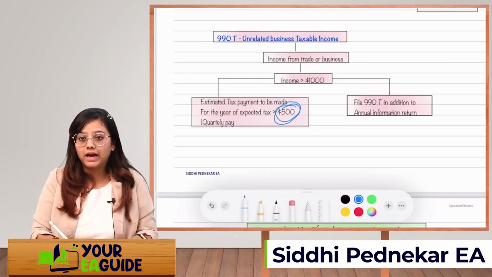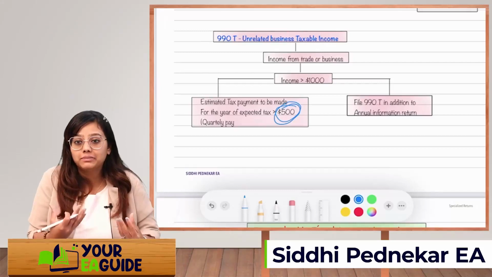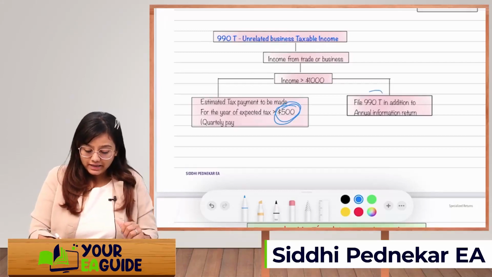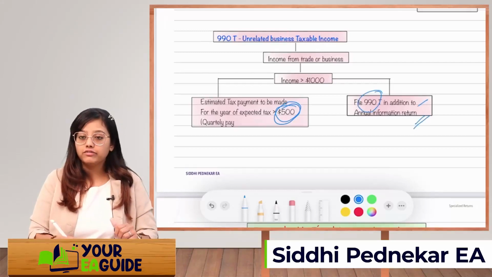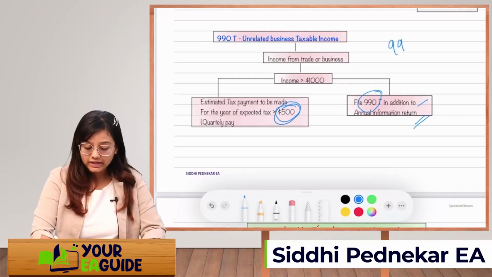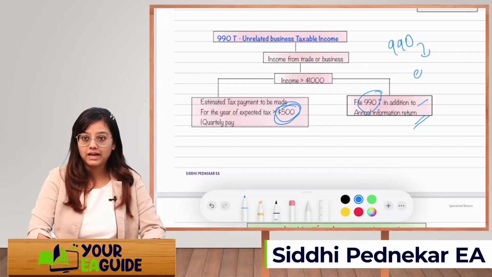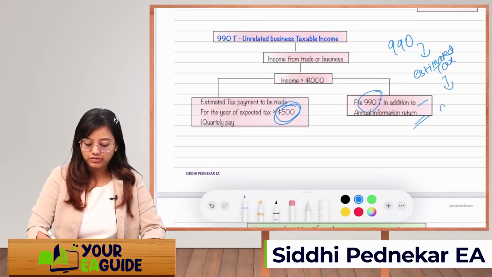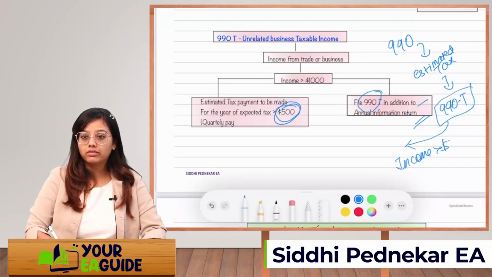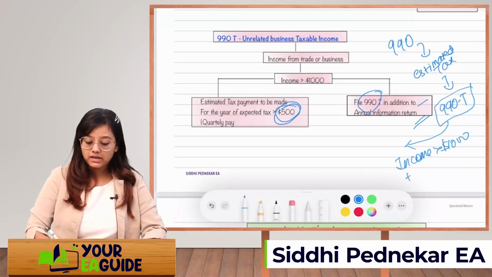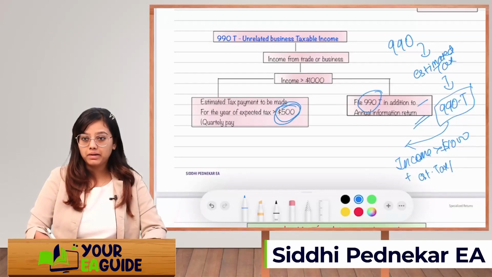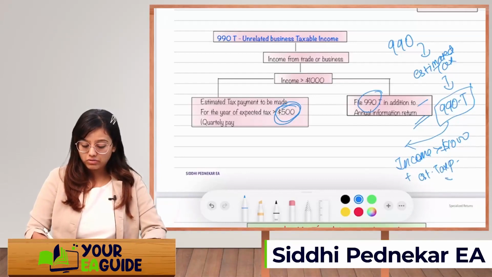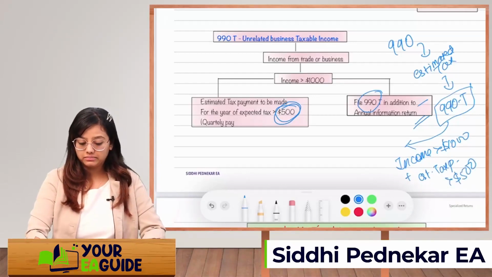Then you will have to pay the estimated tax and file 990-T in addition to the annual information return. So along with 990, if you have to pay estimated taxes, you will also file 990-T. 990-T will apply when your income is more than $1,000 and your estimated tax payment comes to more than $500.